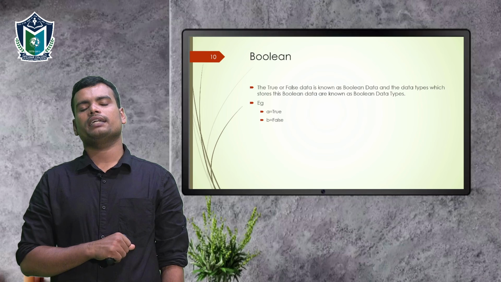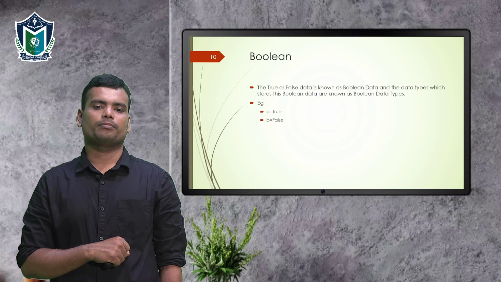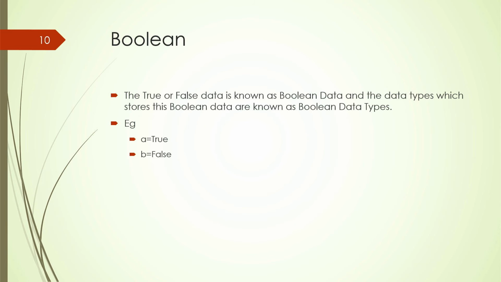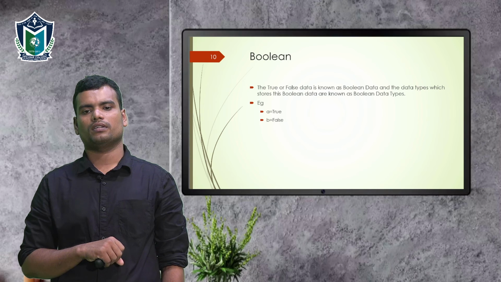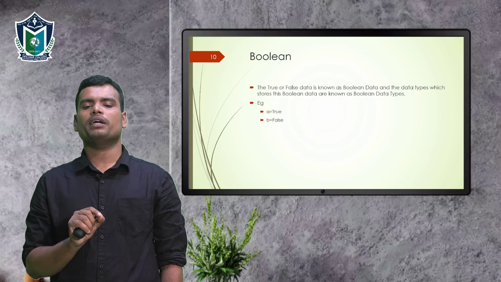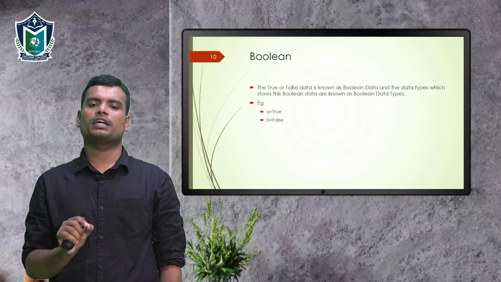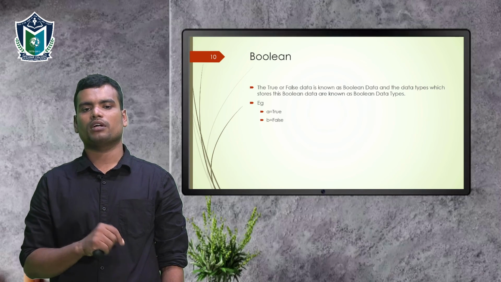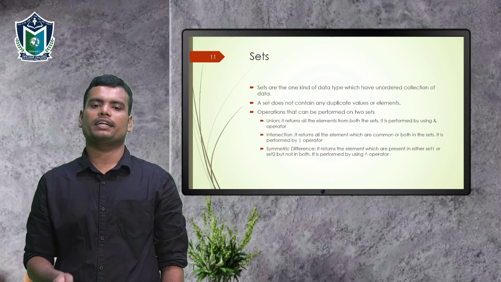Then another data type is the Boolean data type. We all know the Boolean value. In case of a Boolean value, it will contain only 2 values, either true or false. Such types of data are called Boolean data types.